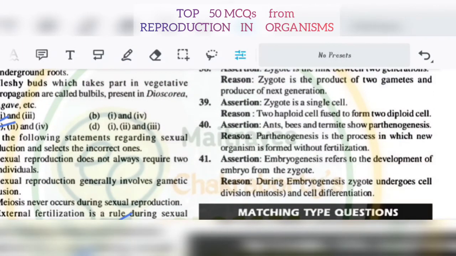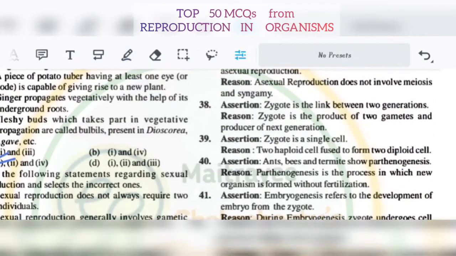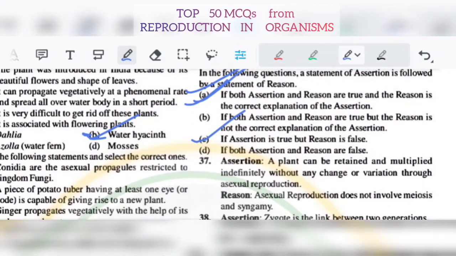40. Assertion: ants, bees and termites show parthenogenesis. Reason: parthenogenesis is a process in which new organism is formed without fertilization. So 40 it will be A. 41. Assertion: embryogenesis refers to the development of embryo from the zygote. Reason: during embryogenesis zygote undergoes cell division, that is mitosis, and cell differentiation. 41 again it will be A.